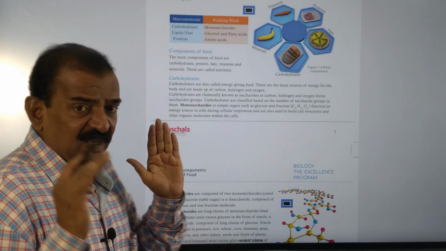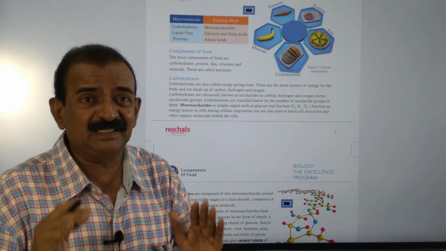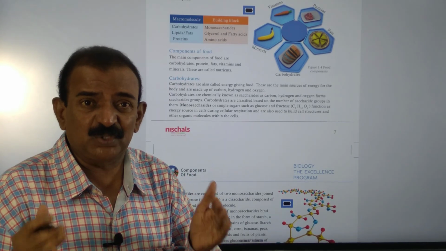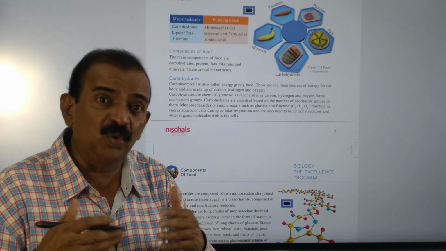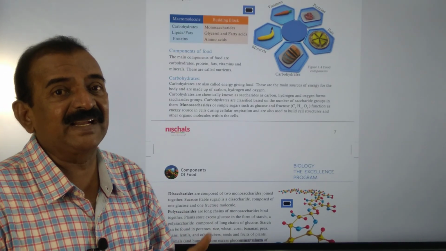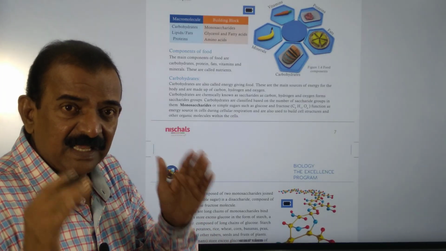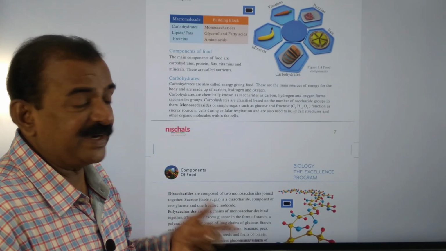So carbohydrates are the major source of nutrients, and they provide energy to our body cells. Especially, they consist of glucose, and glucose is burned in our body cells, and thereby we get energy in the form of ATP, the energy molecule. That is the reason carbohydrates are called energy nutrients, energy providing nutrients.